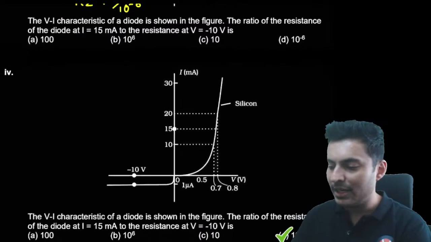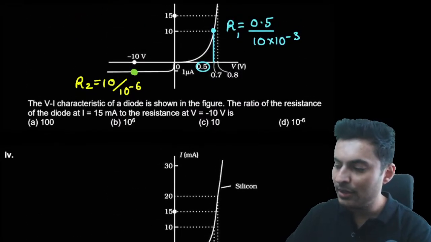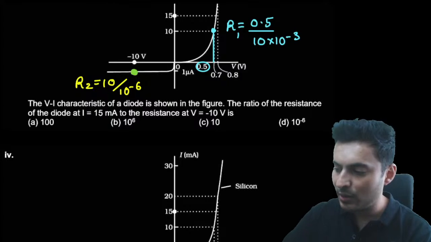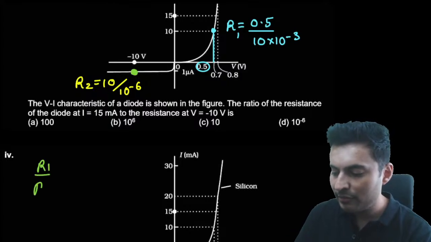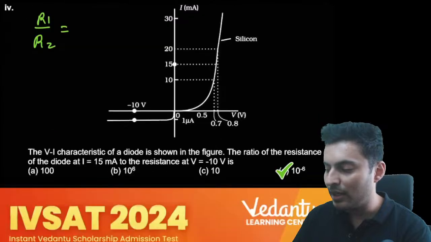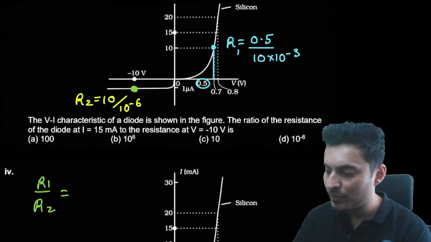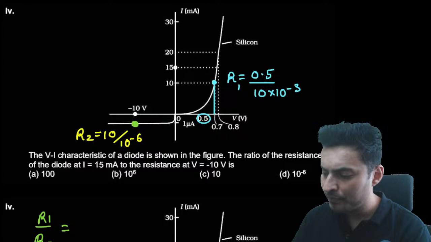So divide both of them and see what is the answer that you get. Divide R1 with R2 and see if you get 10 to the power minus 6. What happened to that 0.5 then?